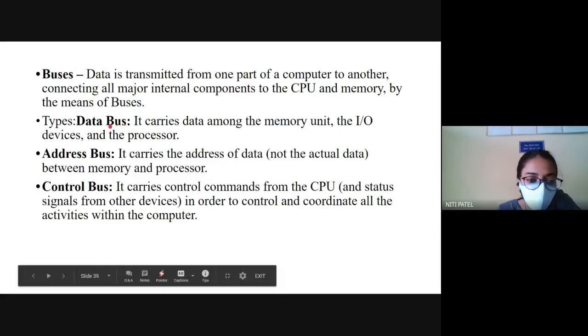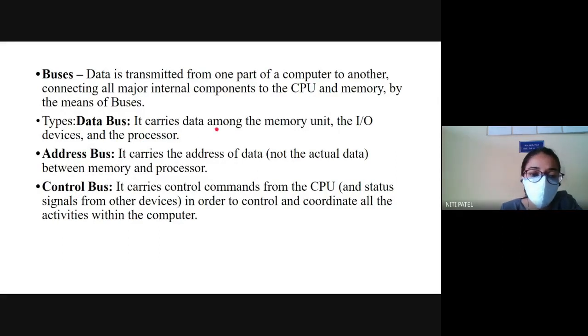Now, what do you mean by data bus? It is used to carry only the data. So if I have A is equal to 2, what will my data bus carry? Only the value 2.